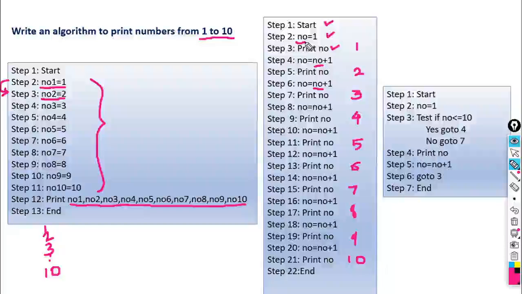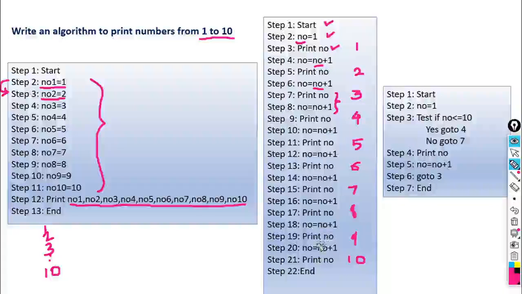That variable is no, and we are using a sequence of two instructions. Look here: print no, no is equal to no plus 1, print no, no is equal to no plus 1. So this set of two instructions we are repeating again and again. Here also we are repeating the same sequence, and here again the same sequence.